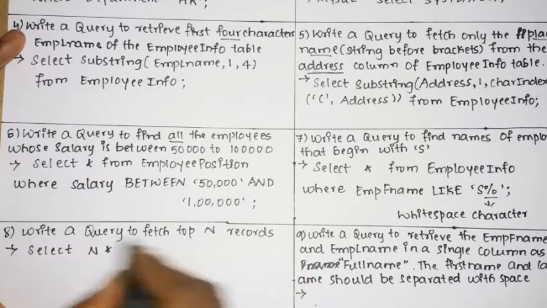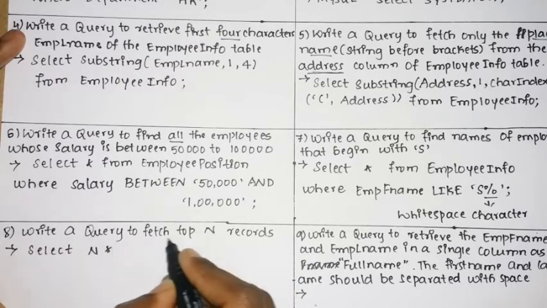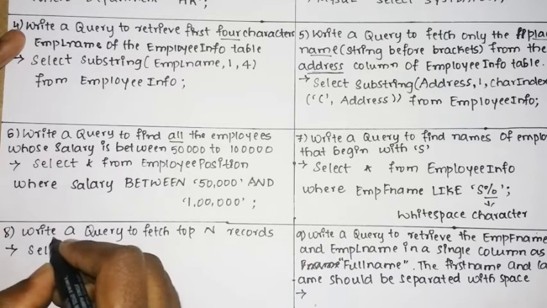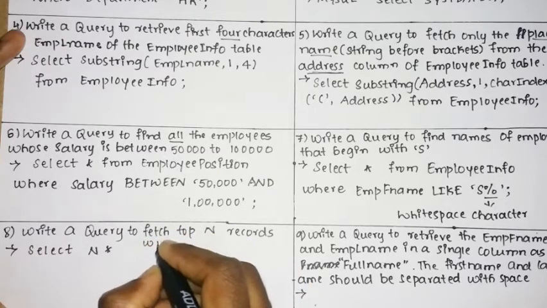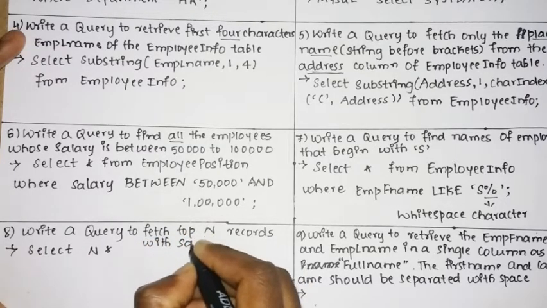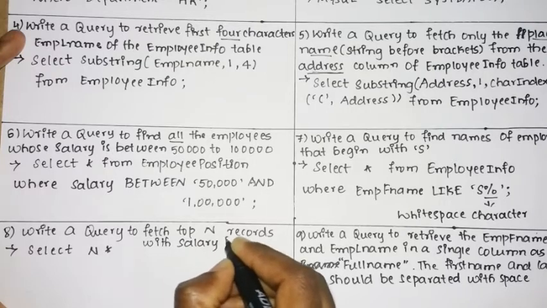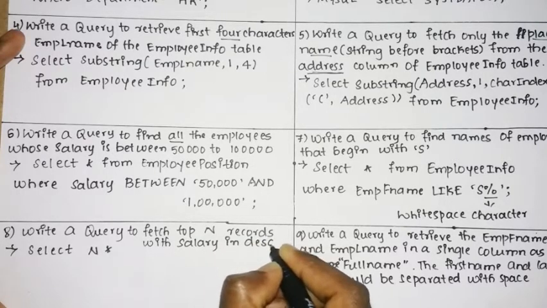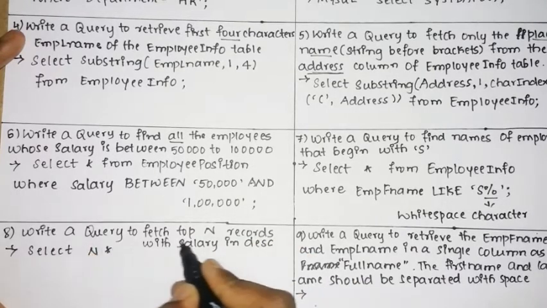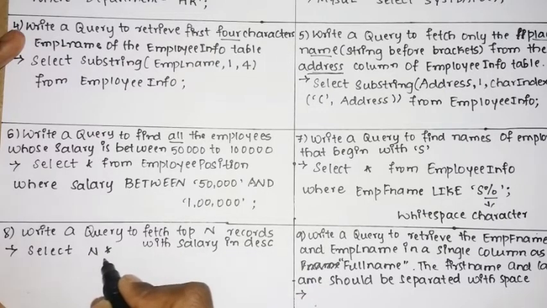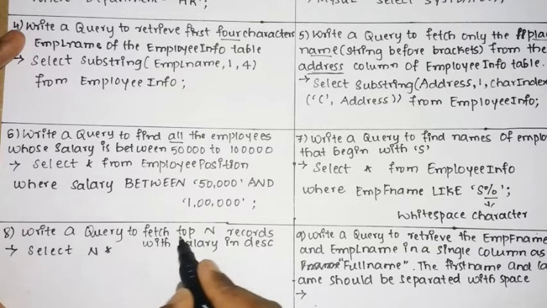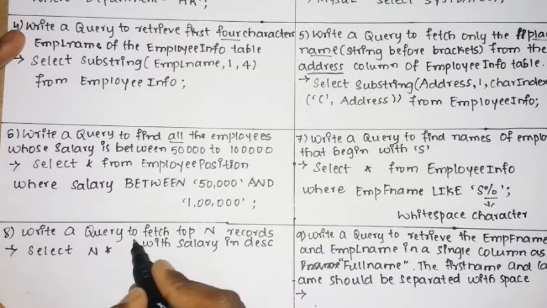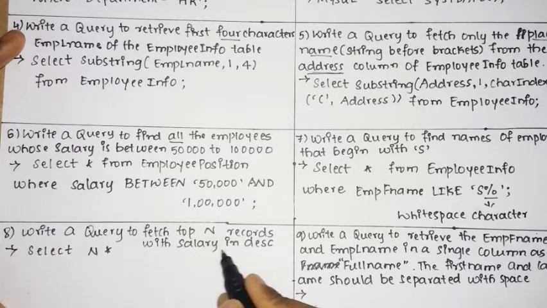So top n records. We shall modify this query like write a query to fetch n records, and then after that n records with salary in descending. If they give just write a query to fetch n records, it will be select top n star from employee info table. But here we shall add something more, like write a query to fetch top n records with the salary in descending.